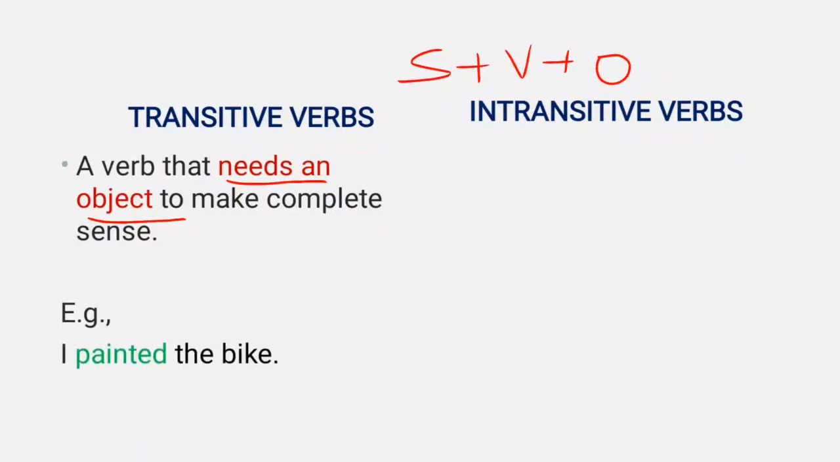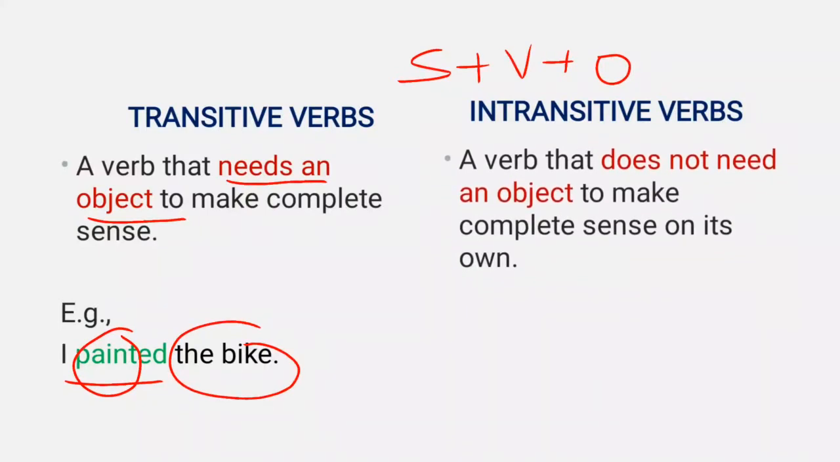For example, if I say I painted, here the verb paint demands an object to be painted. So I will add an object, the bike, to make the meaning more clear. But in intransitive verbs, they do not act upon anything.